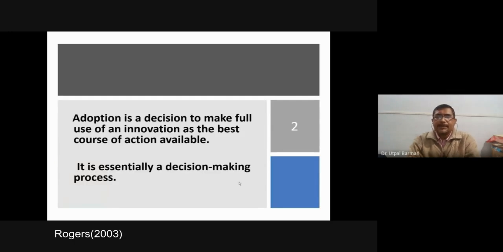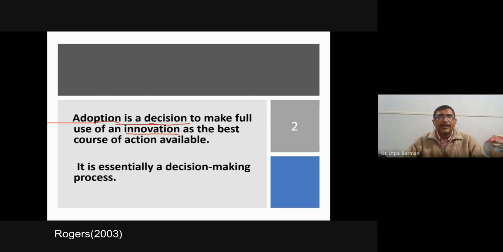And what is adoption? Adoption is a decision to make full use of an innovation as the best course of action available. Adoption is a decision of a particular individual to make full use of an innovation, whether he will use that particular innovation or not. It is not only in relation to agriculture, in any situation it may happen. And anything new for that particular person is called innovation. Whether he will accept the things and continue the things will be determined based on his own decision.